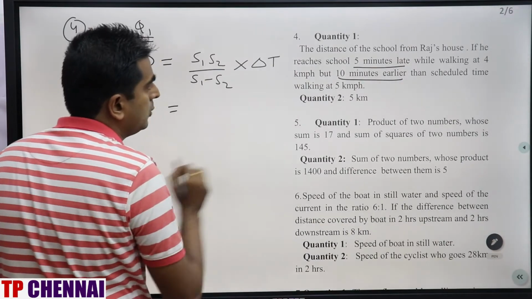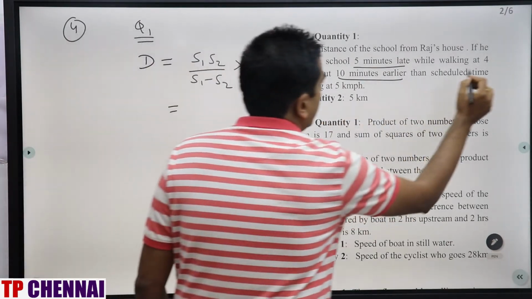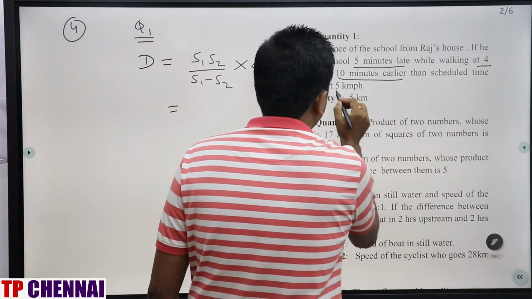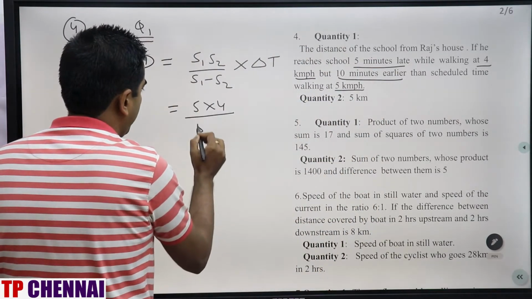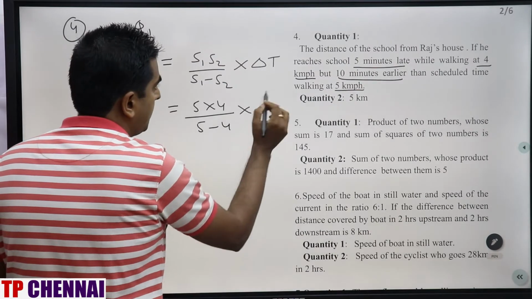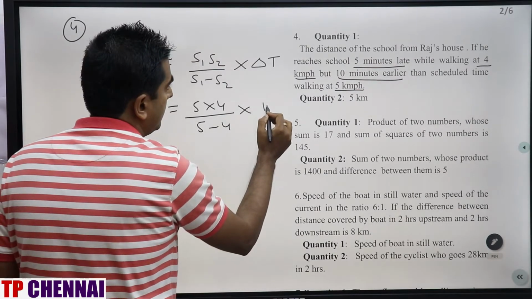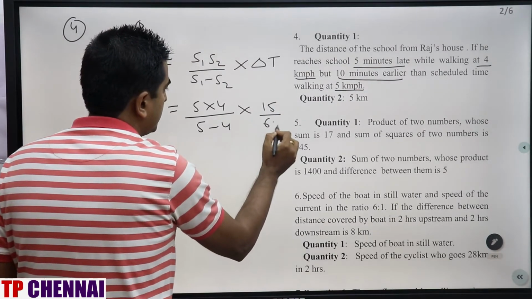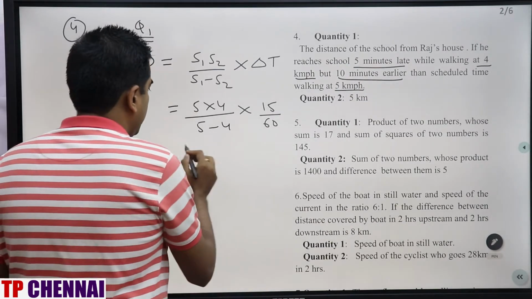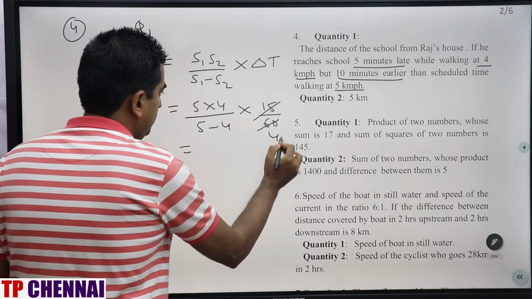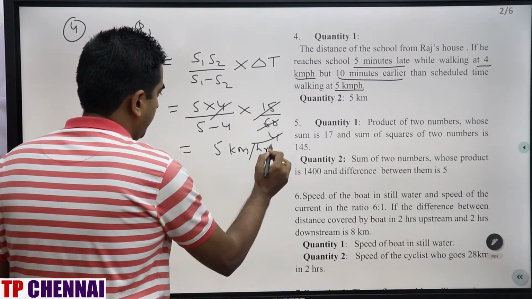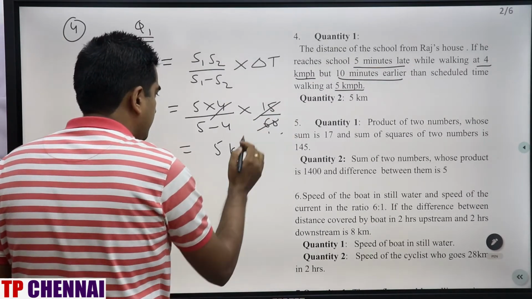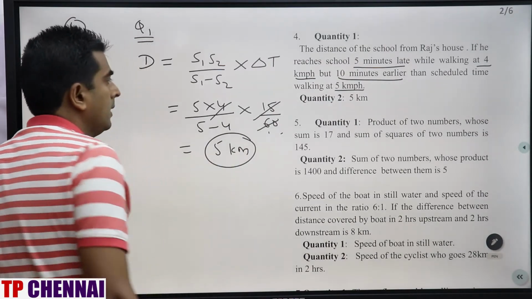What is S1 and S2? S1 is nothing but how much? 4 km per hour. S2 is 5 km per hour. So 5 into 4 divided by 5 minus 4. Time difference 15 minutes. That is nothing but 15 by 60, 1 by 4 hour, right? This is how much? 5. So my answer is 5 km. 5 km, right? This is the distance they are asking, 5 km.